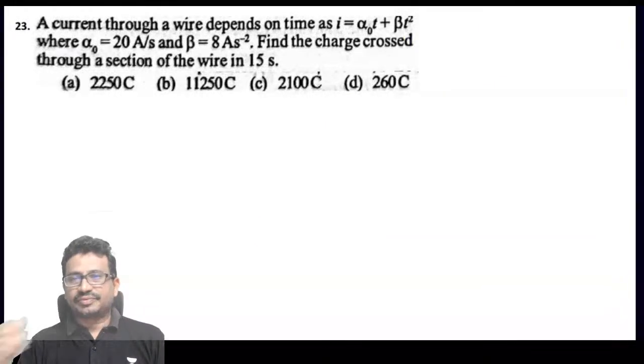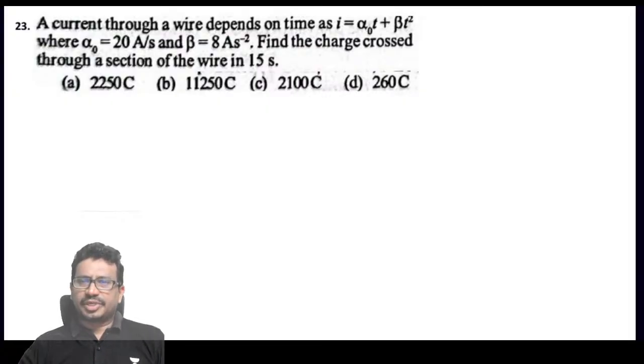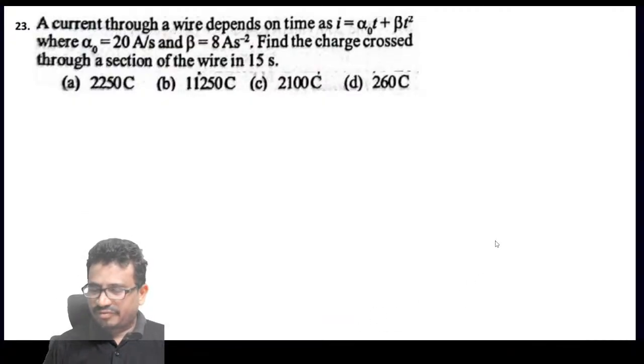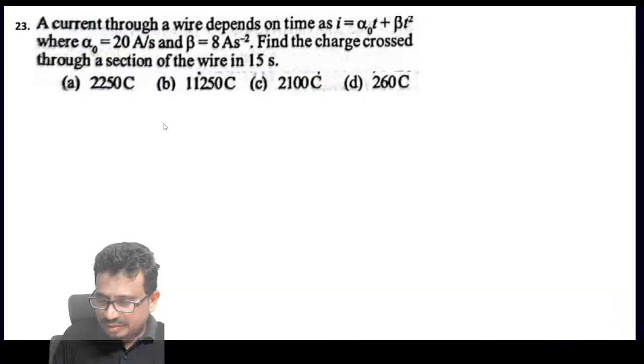Right. Next one. A current through a wire depends on time: I is equal to alpha t plus beta t square. Find the charge crossed through the section of the wire in 15 seconds. 15 seconds means we can take it as 0 to 15 seconds. So they gave this current I as 20t plus 8t square.